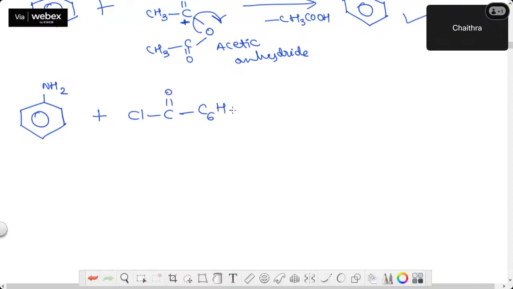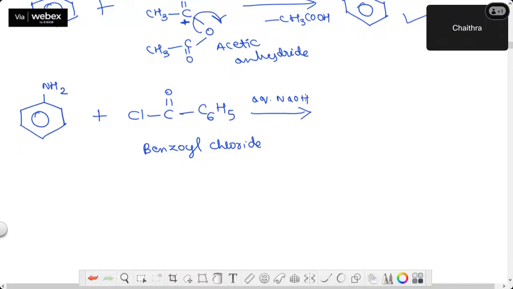If C6H5 is directly attached to CH2, it is called a benzyl group. If C6H5 is directly attached to C double bond O, it is called a benzoyl group. Okay? This is called benzoyl chloride. Now do the same reaction, but you have to conduct the reaction in the presence of a base.